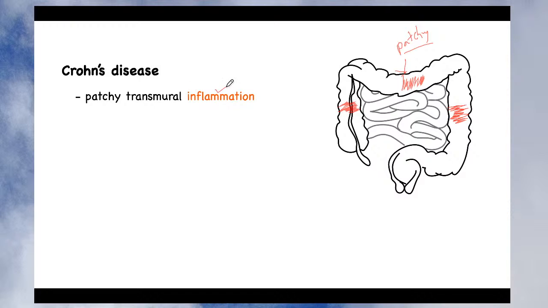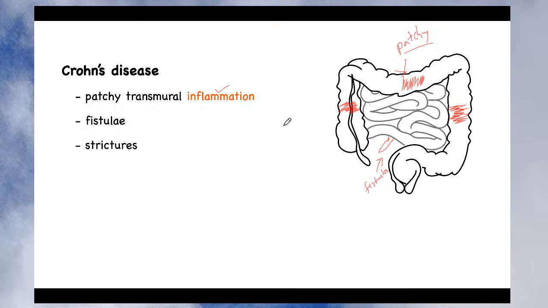In addition to this, it also presents other clinical conditions like the fistula. You may have seen in some patients, suppose this is the small intestine, some portion of that intestine is extended. The extension of that portion of the small intestine is called a fistula. If the patient is suffering from a fistula, it may also lead to this patchy transmural inflammation, and it produces a painful condition of the intestine.